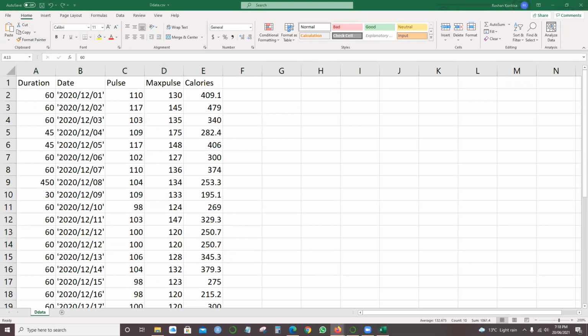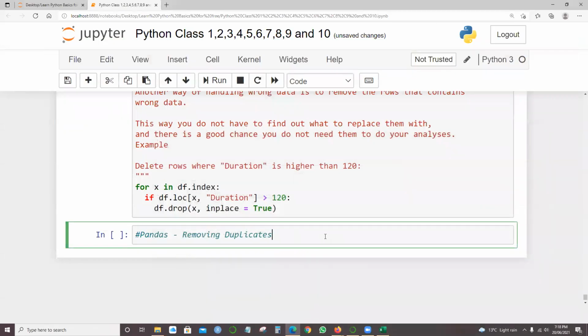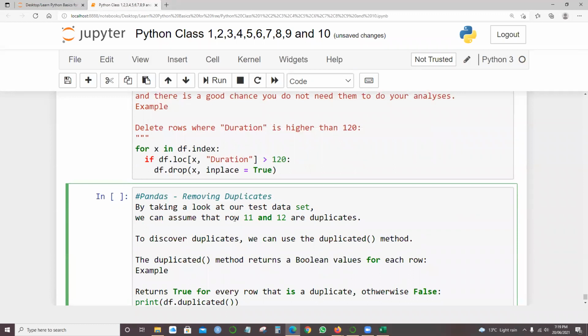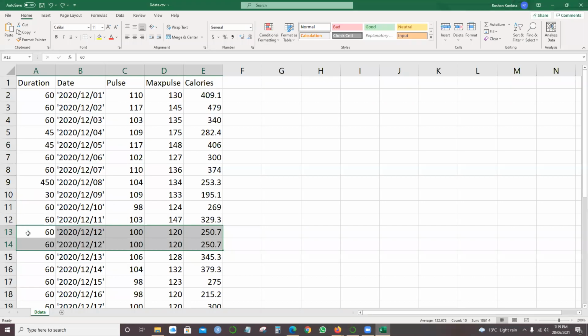Let me give some information in the contents. By taking a look at the test data set, we can assume that rows 11 and 12 are duplicates. So this is what I am saying. Especially these two.